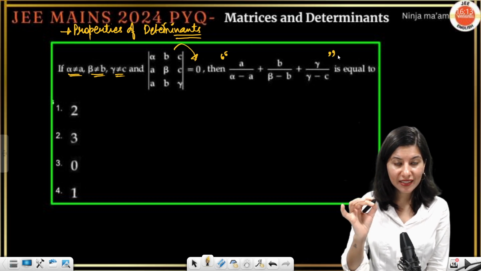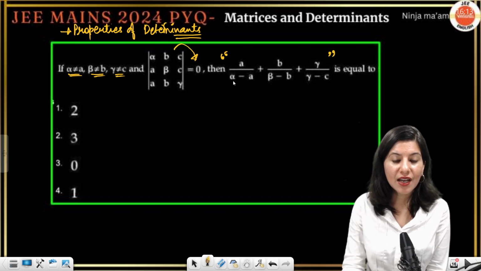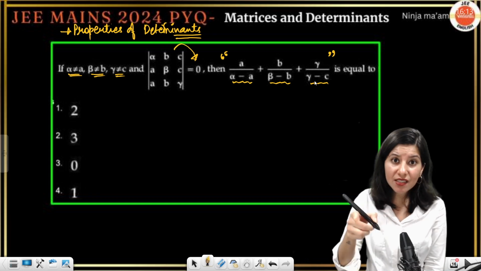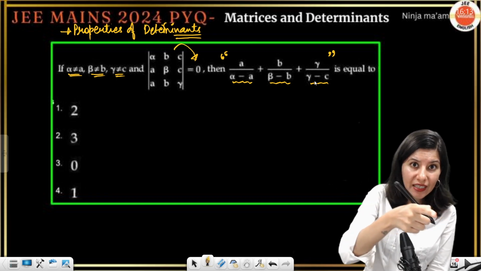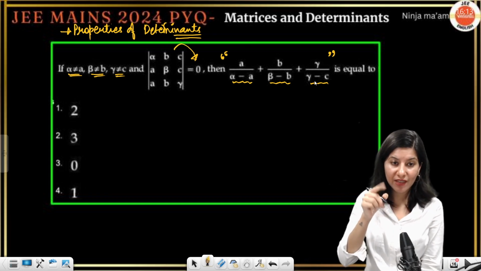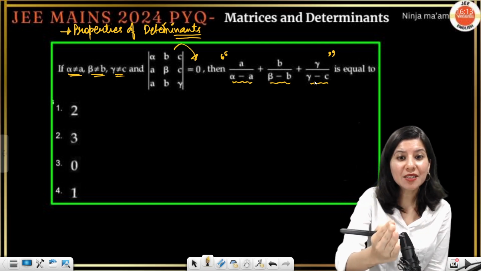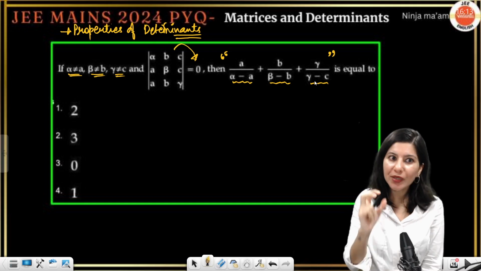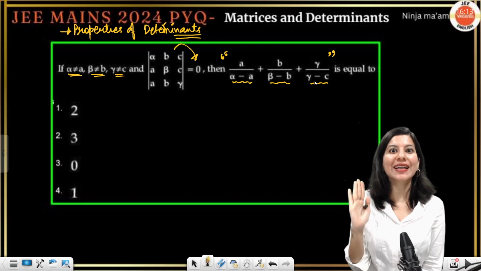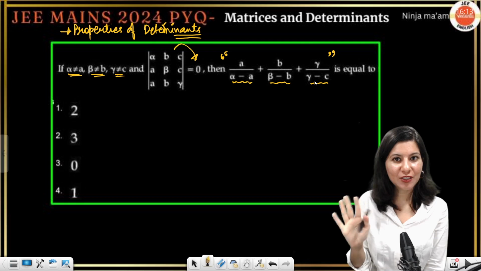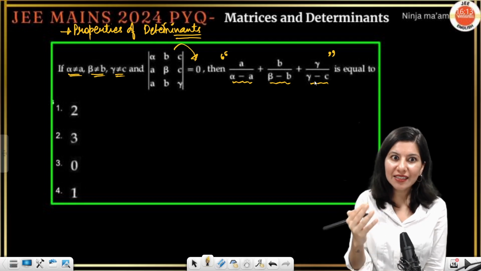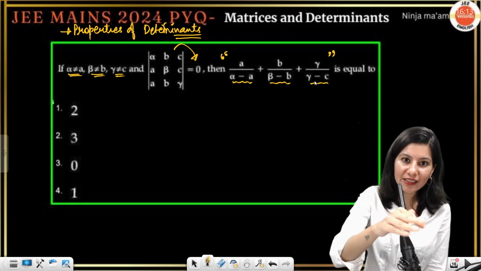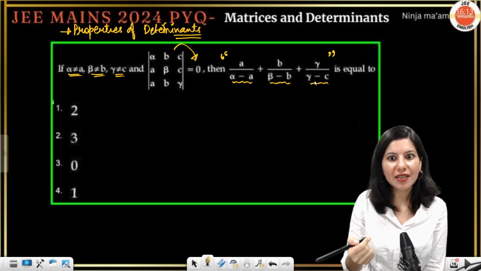What is the special thing about this expression? It has some terms: alpha minus a, beta minus b, and gamma minus c. These terms you have to create in this determinant itself. If you think that I will open this determinant and all of a sudden I will get this expression, this is not going to happen. You will be stuck. So before expanding this determinant, be careful. Do not even think of it. Rather than that, in the determinant itself, can you create alpha minus a, beta minus b, gamma minus c?